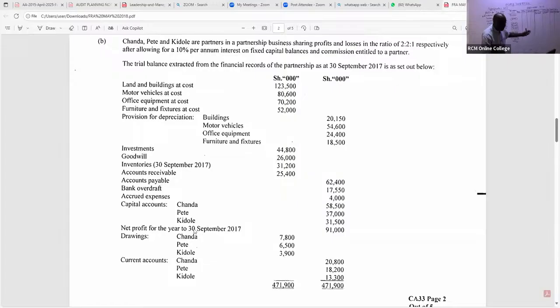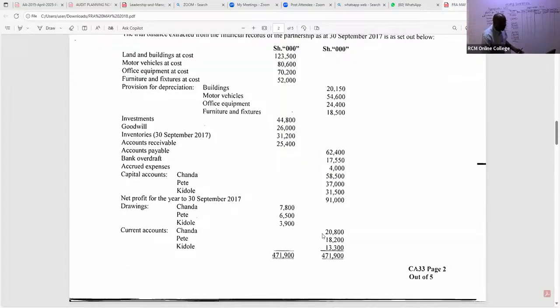Remember, this is capital account. All right, capital accounts being given there. Then we have their current accounts. Their current accounts, you can see again, 3 of them are on credit side. If one is on debit, you take it on debit. So in this case here, you write their current accounts. Current accounts, free marks, I'm telling you. Current accounts, we have 2,800.